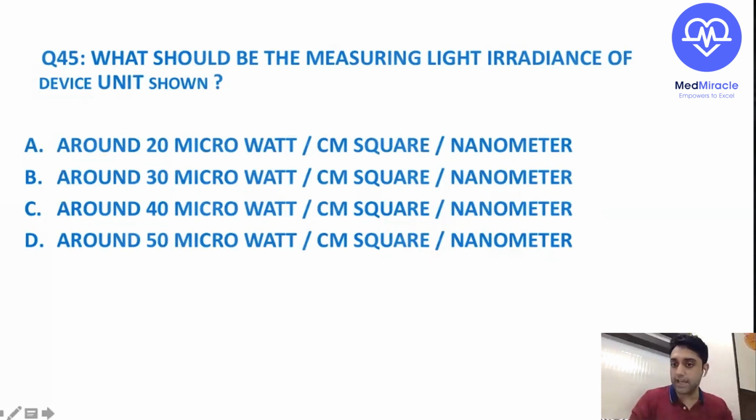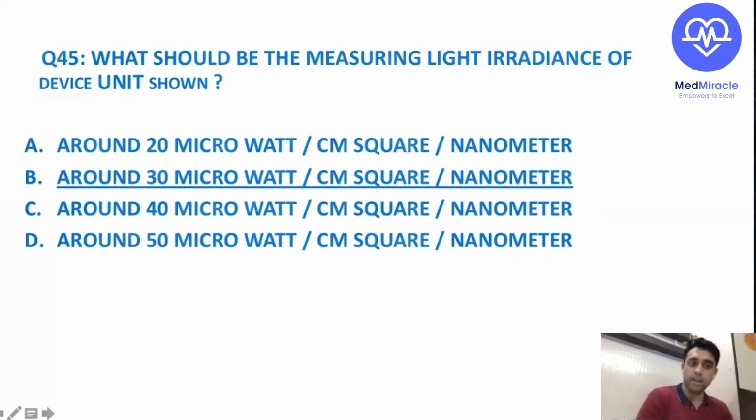So Shweta has a wonderful answer. Very good, Bhavna. Very good, Dr. S.K. So yes, very right. Very good. So around 30 microwatt per centimeter square per nanometer is the measuring irradiance of the phototherapy unit. Are you understanding?